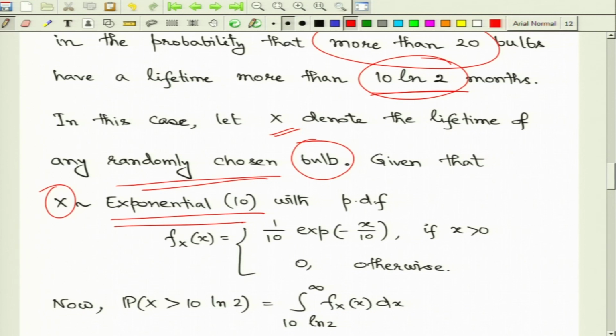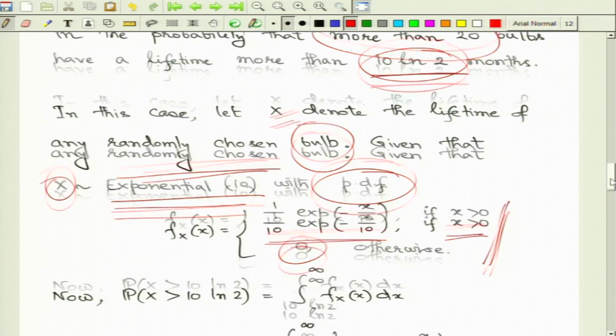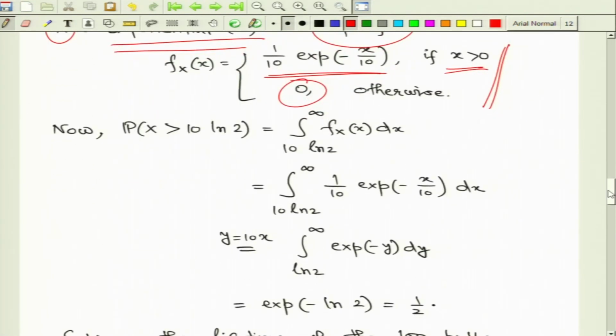Now, explicitly this distribution is given by this PDF: if small x is positive, you have this expression for the PDF, otherwise this is 0. But now, let us look at the probability that a randomly chosen bulb is going to have a lifetime greater than 10 log 2 months.